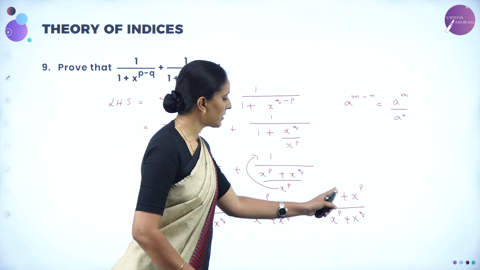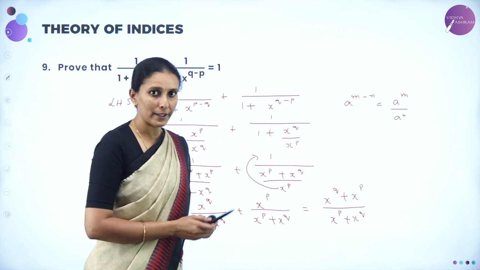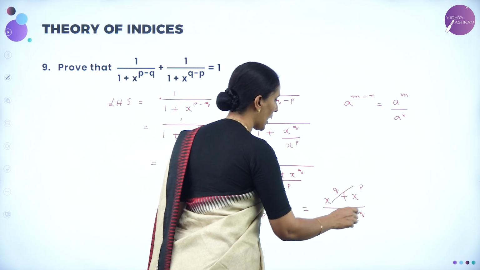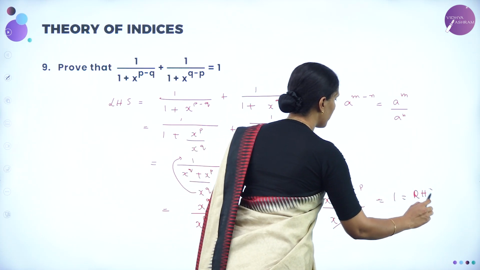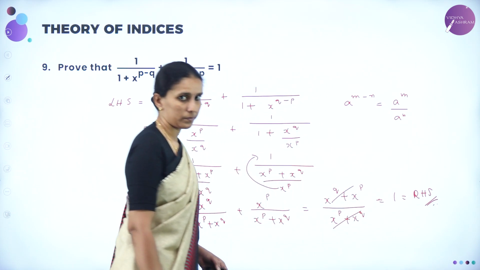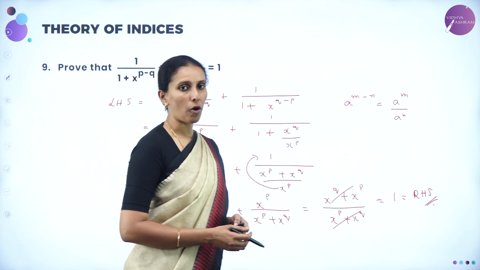So irrespective of the order, the numbers are one and the same. So therefore, this cancels and the value is equal to 1. That is the right hand side. Hence, proved.